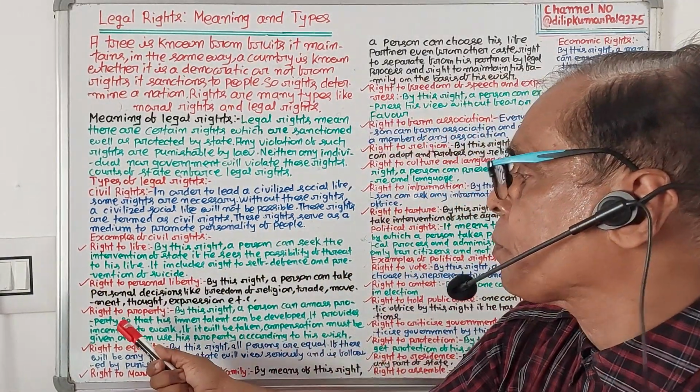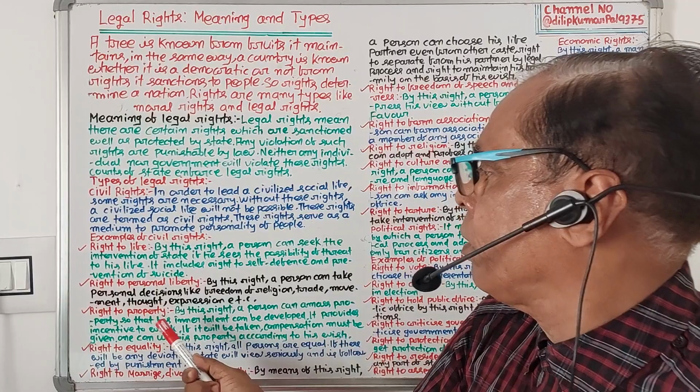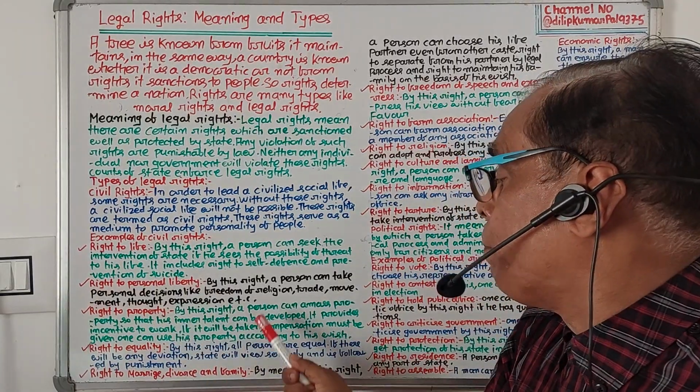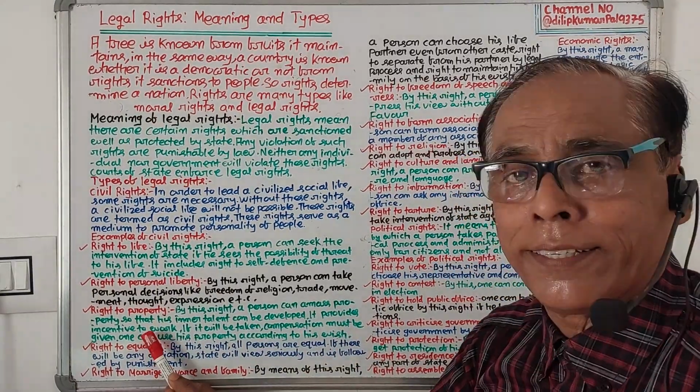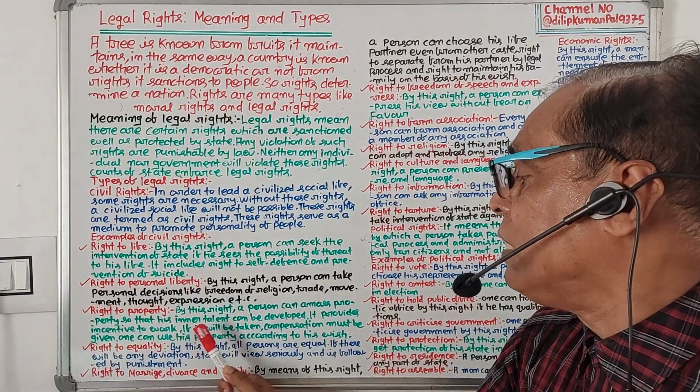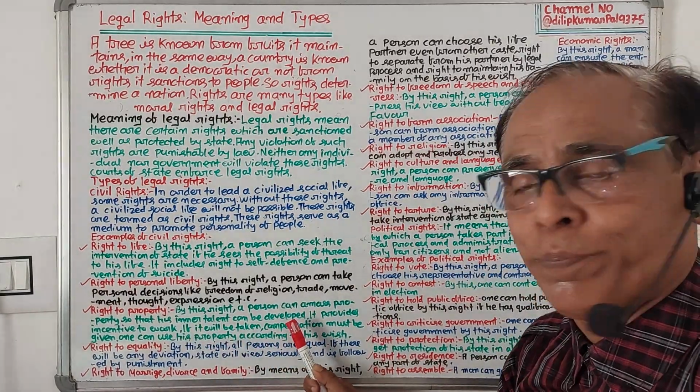Number three, right to property. By this right, a person can amass property so that his inner talent can be developed.